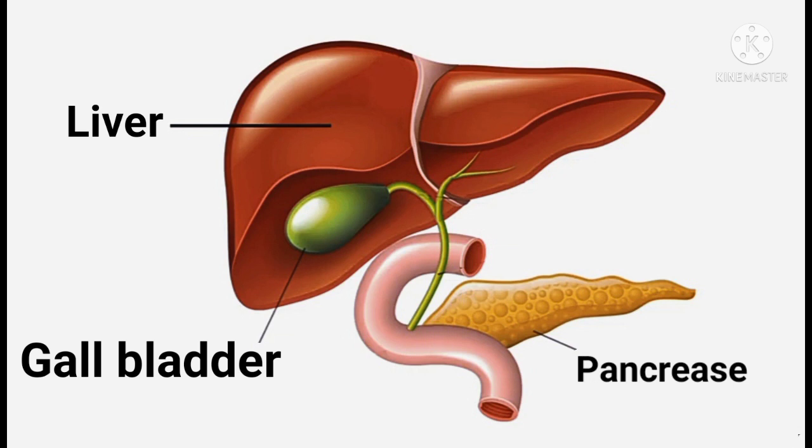It secretes bile juice that is stored in the gallbladder. Bile juice breaks down the fat into fatty acids and glycerol. The pancreas is a large greenish-colored gland located just below the stomach. It secretes pancreatic juice. Pancreatic juice acts on carbohydrates, proteins and fats and breaks them down into simpler forms.